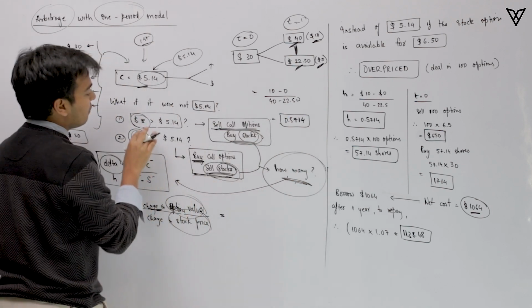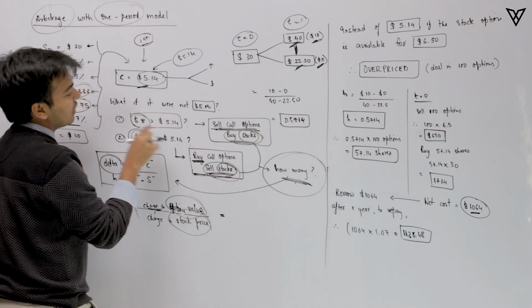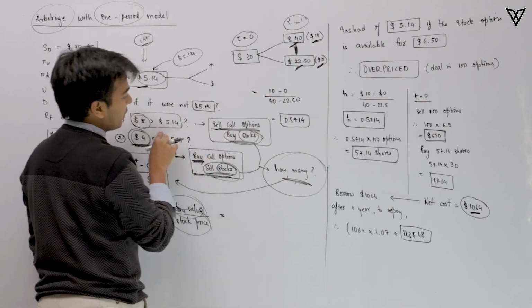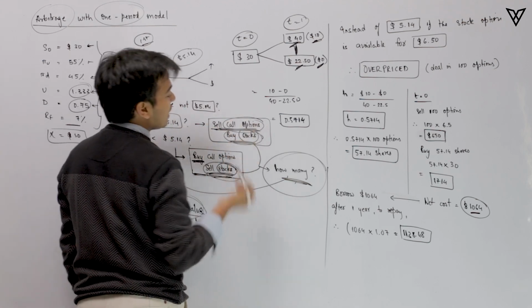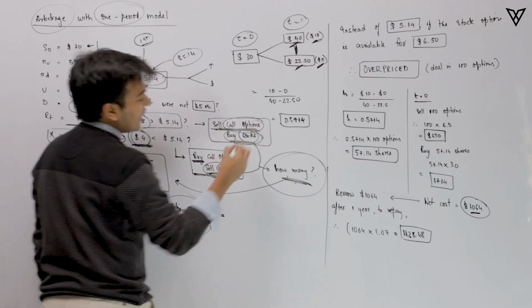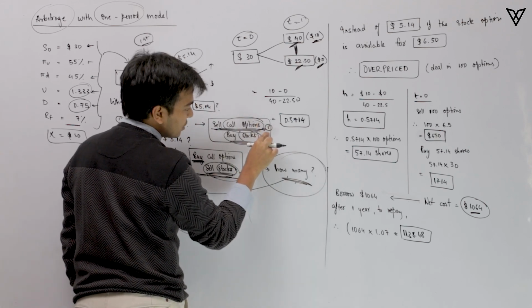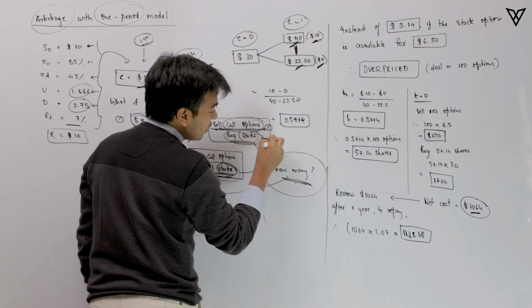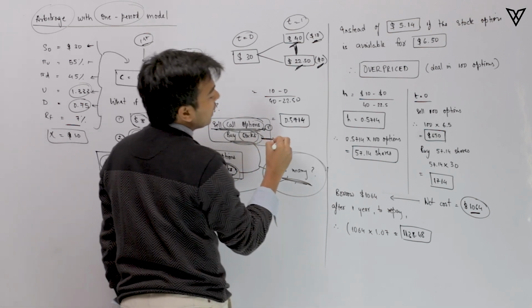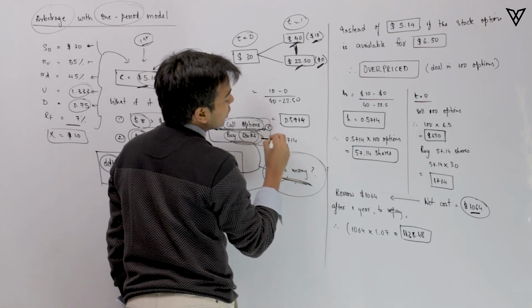What does this number represent? Say, for example, we see in the first case that the option is overpriced. We know that we need to sell call options. For every call option that you are selling, say for one single call option, how many stocks do you really need to buy? You need to buy 0.5714 stocks.